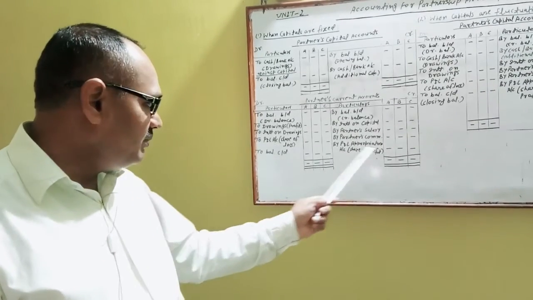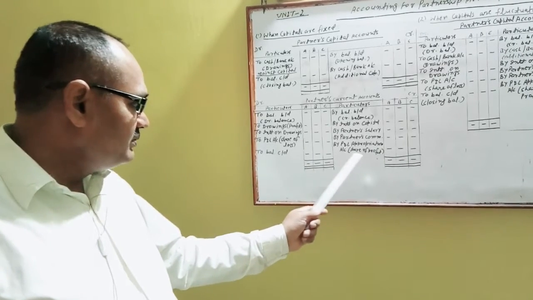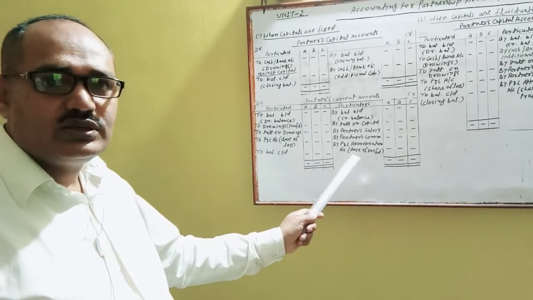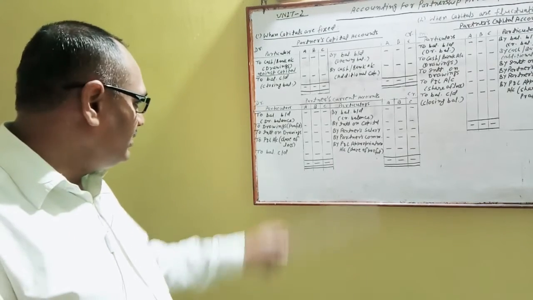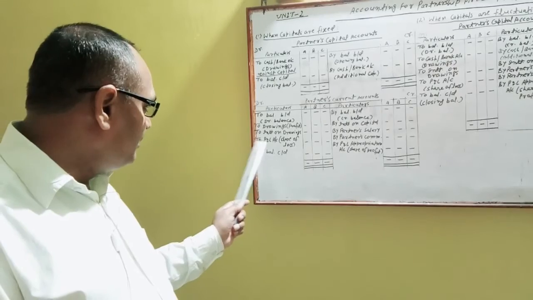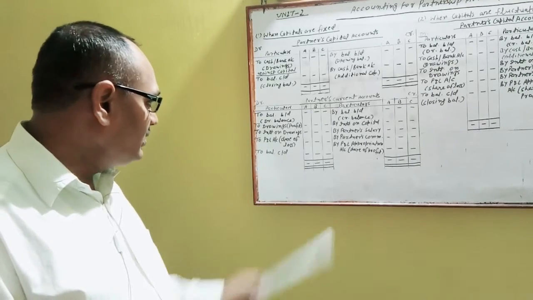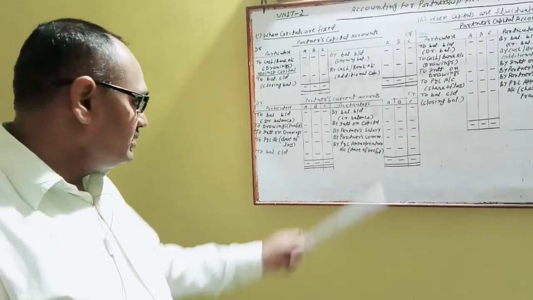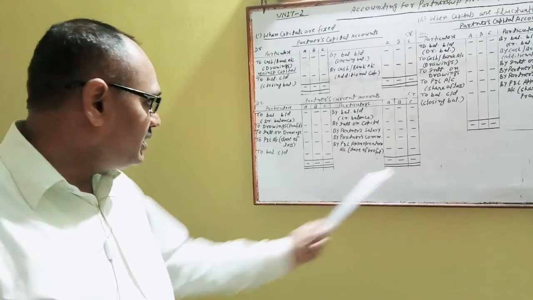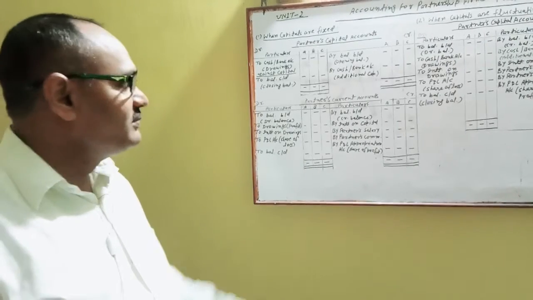If profit, you will write "By profit and loss account" on the credit side. Or if there is a loss in place of profit, then in the profit and loss appropriation account you will write on the debit side "To profit and loss account, share of loss" in the respective column of partners A, B and C. After that, after plus and minus, you will find out the balance, the closing balance of the current account, "To balance c/d".